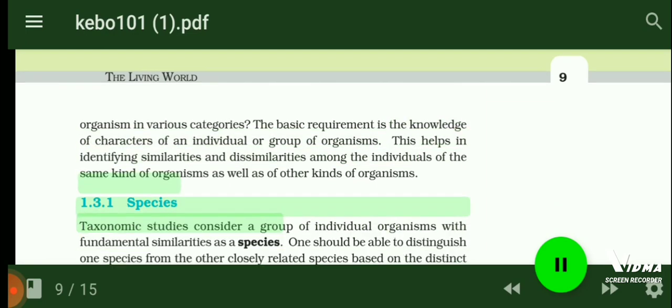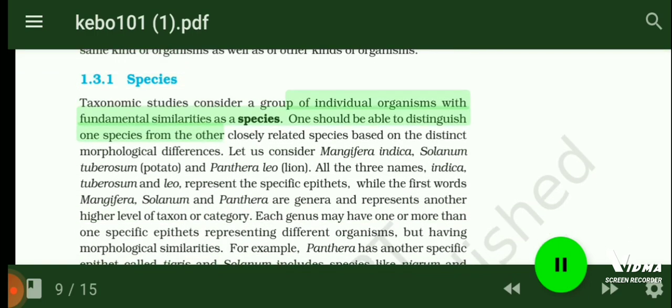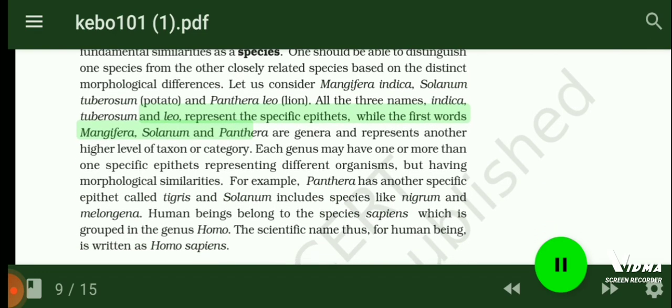1.3.1 Species. Taxonomic studies consider a group of individual organisms with fundamental similarities as a species. One should be able to distinguish one species from the other closely related species based on the distinct morphological differences. Let us consider Mangifera indica, Solanum tuberosum (potato), and Panthera leo (lion). All the three names, indica, tuberosum and leo, represent the specific epithets, while the first words Mangifera, Solanum and Panthera are genera and represent another higher level of taxon or category.